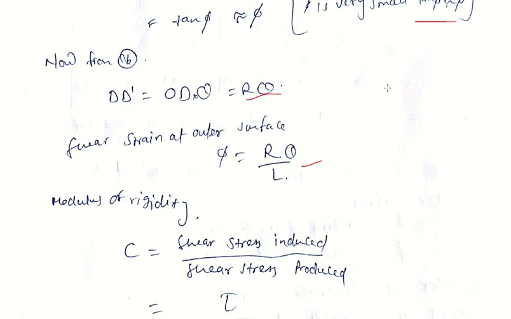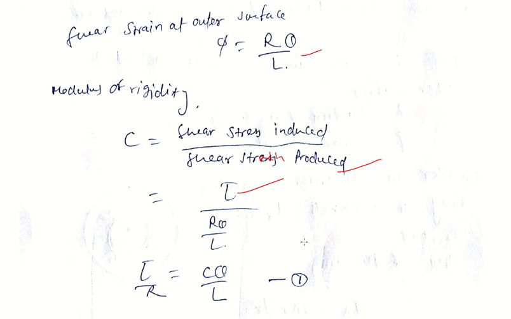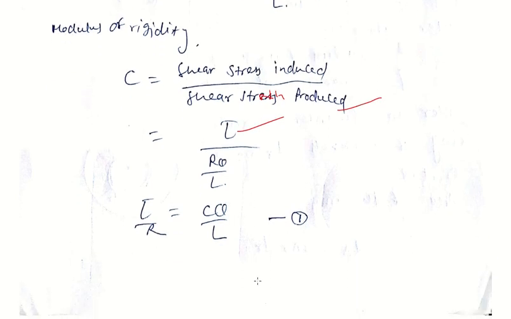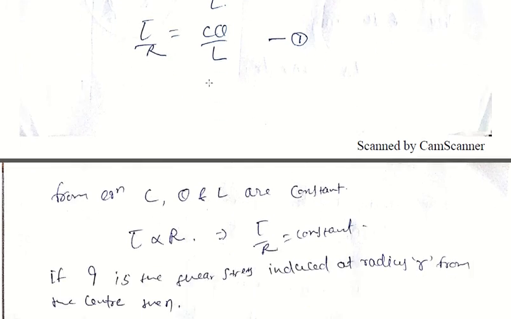Now we know the modulus of rigidity according to Hooke's law is shear stress divided by shear strain. So shear stress is tau and shear strain is r theta by L. So tau divided by r theta by L, so tau by r equals C theta by L. Now here C, theta and L are constant, so tau is directly proportional to r.